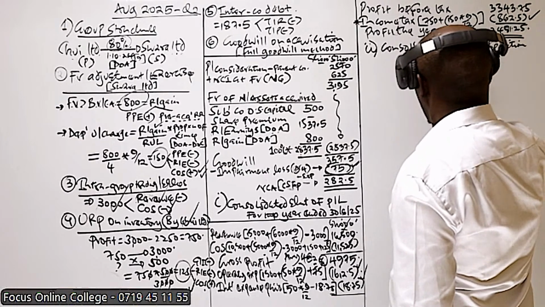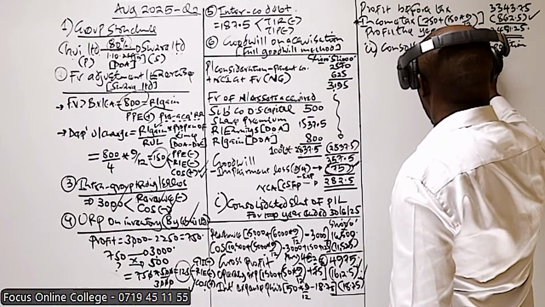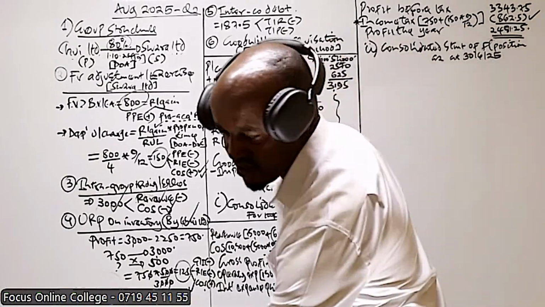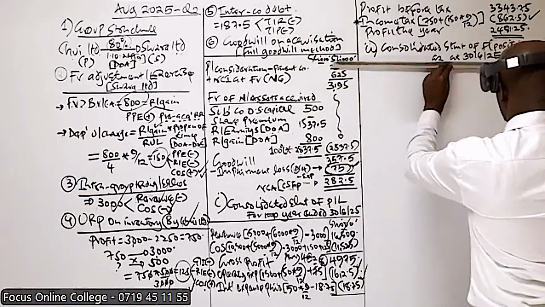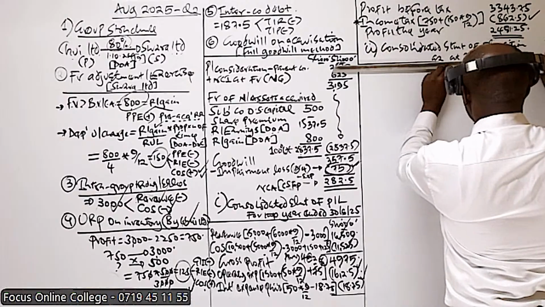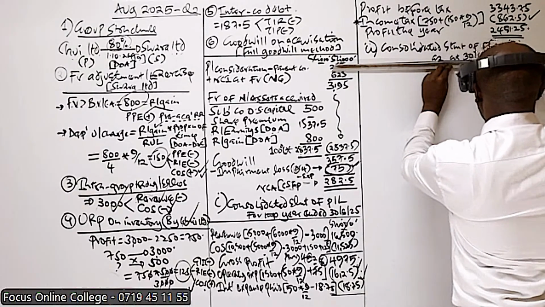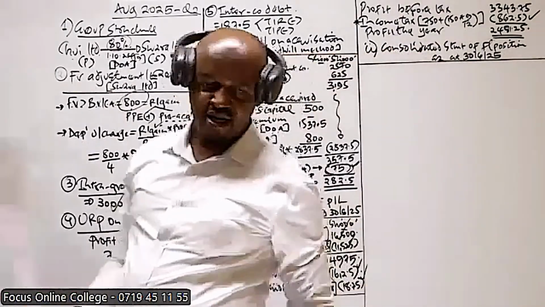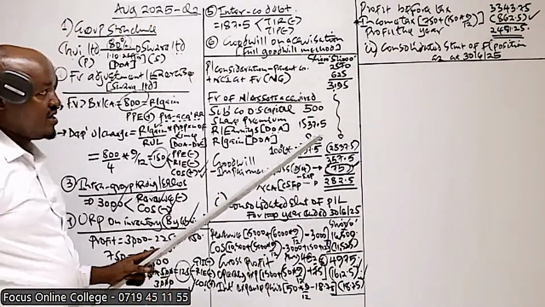Consolidated statement of financial position as at 30th of June 2025. Now, how do we prepare this one? This one is basically prepared by combining similar items of assets and liabilities, those of the parent and those of the subsidiary.